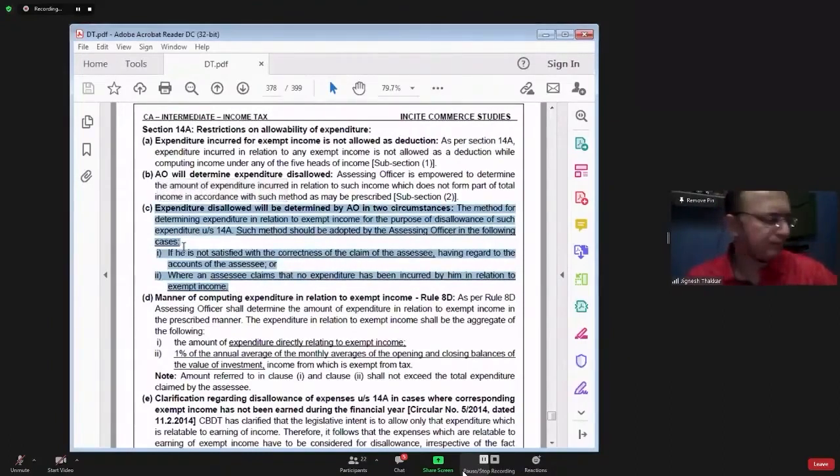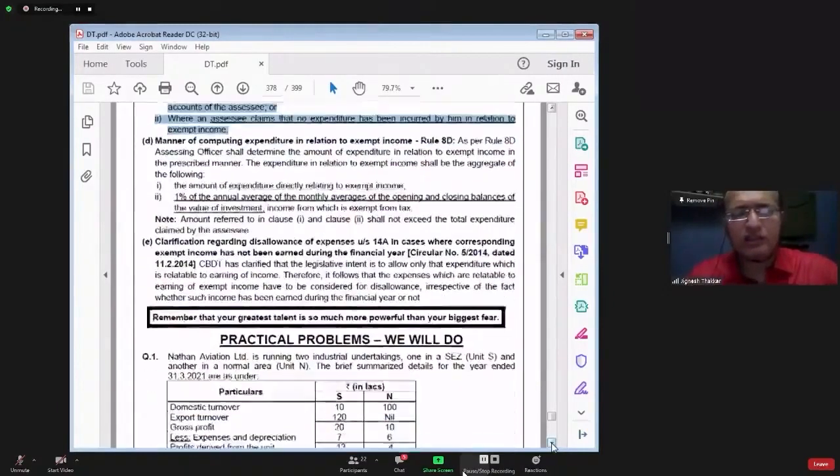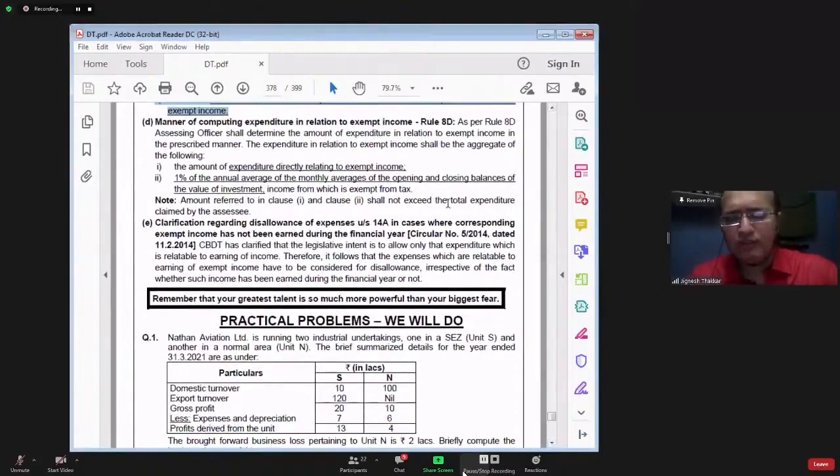Number one, if the assessee claims that he has not incurred any expenditure, or he claims that yes, he has incurred certain expenditure, but the assessing officer is not satisfied with the claim of the assessee, then the income tax officer will ascertain the amount of expenditure which is incurred for earning an exempt income, and that amount of expenditure is required to be ascertained by applying the provisions of Rule 8.